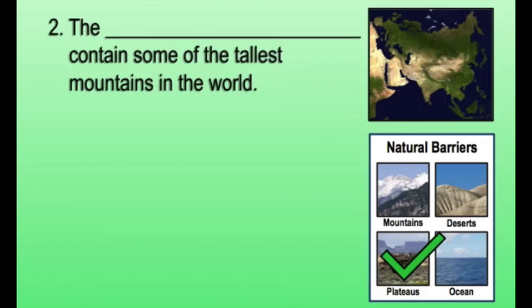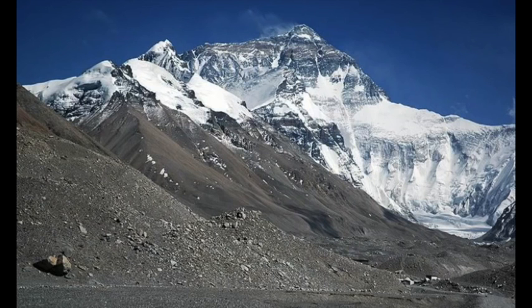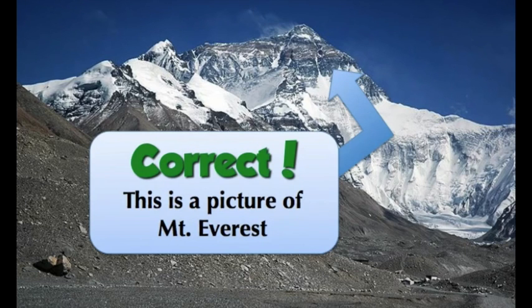Let me give you another example of a natural barrier. We also see the Himalayan Mountains forming part of the natural border of China. Now, when we're talking about the Himalayan Mountains, you've got to remember that that is the largest mountain range in the world. Take a look at a photo here of one of these particular mountains. By the way, do you have an idea of exactly what mountain we must be looking at here? That's right. That is a picture of Mount Everest, all 29,000 plus feet of Mount Everest. So that gives you a good idea of exactly how challenging it would be to try to enter China by crossing over the Himalayan mountains.